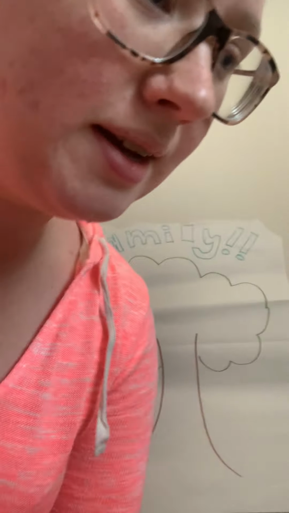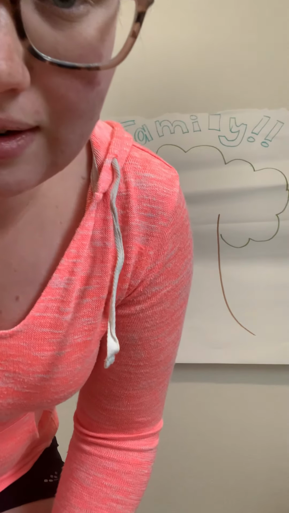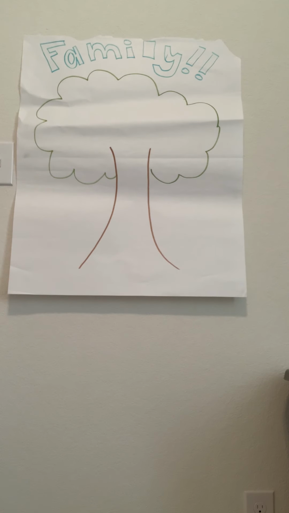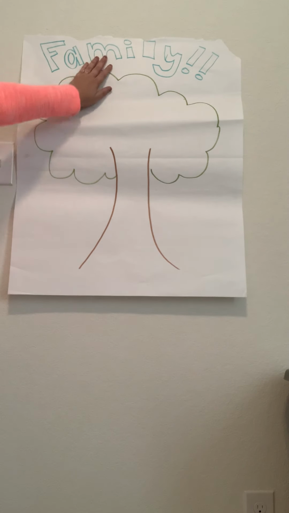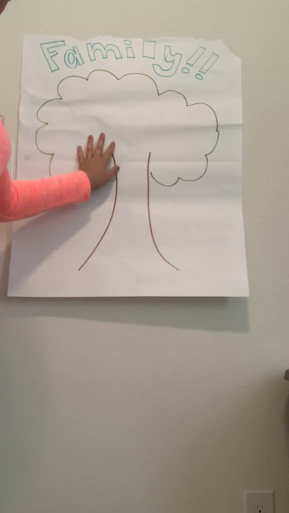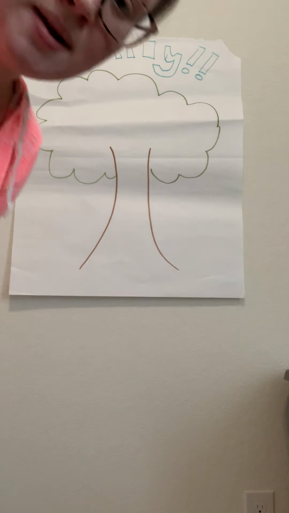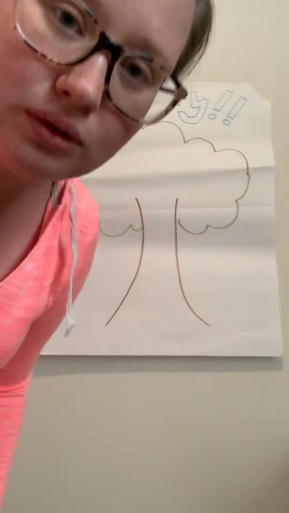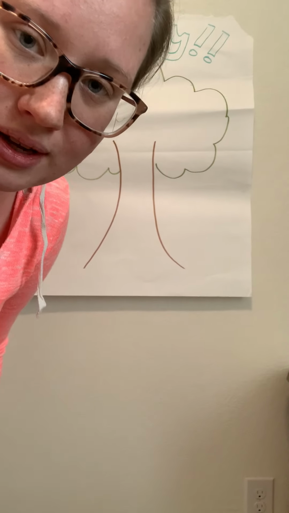I did a little bit of prepping so that it won't take me so long to show you what I'm about to show you. Let's see if I can get you sitting down here. Right here. All right. There is my family tree. It looks a little bit empty. I wrote the word family at the top. I drew a tree. A family tree is your family and you and what your history looks like.